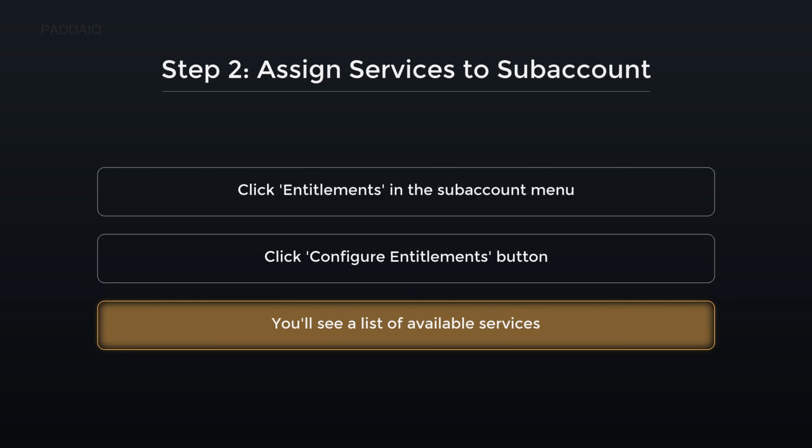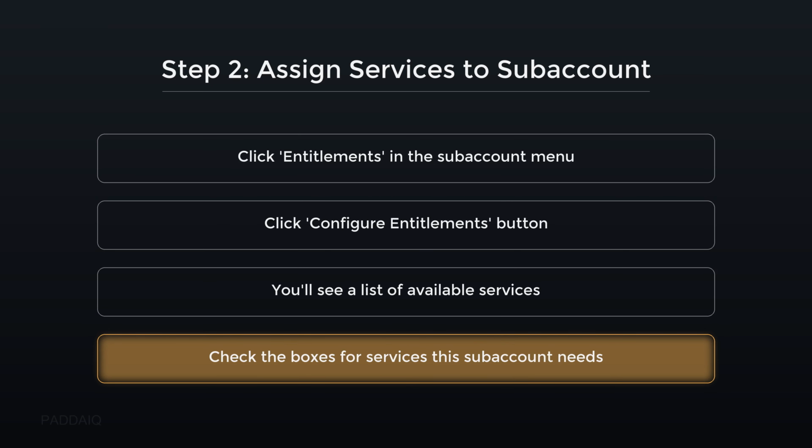You'll see a list of available services. This means the platform displays all services you can enable, like a menu of options. For instance, if you need a database, you could select SAP HANA Cloud from this list. This step allows you to choose exactly what your applications require to function properly.